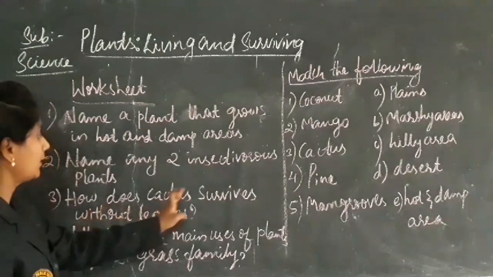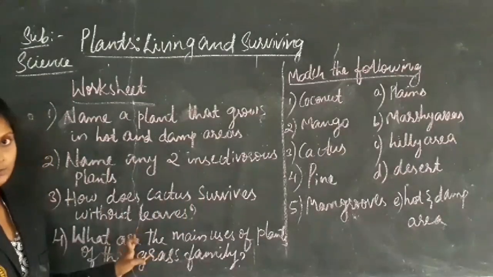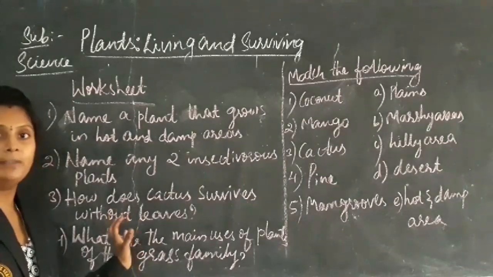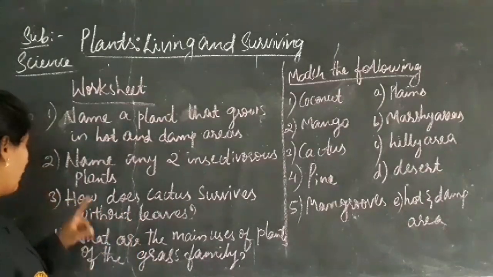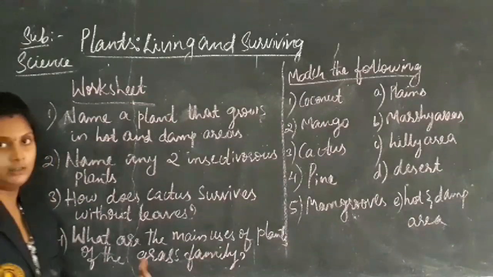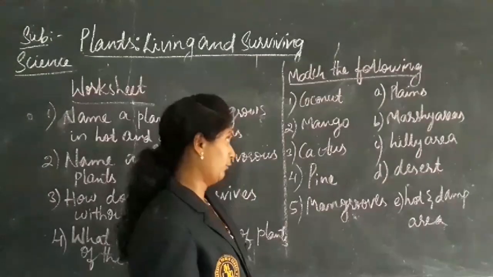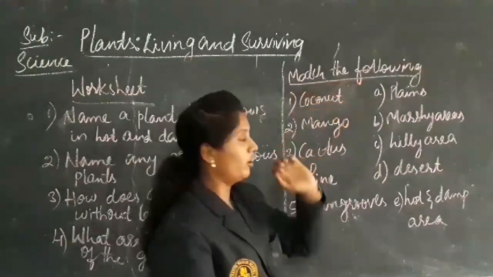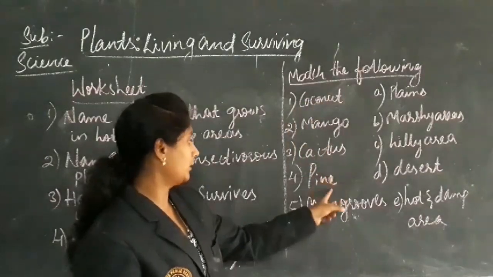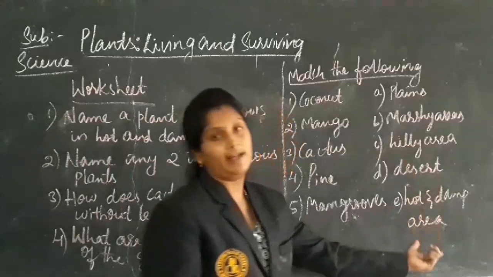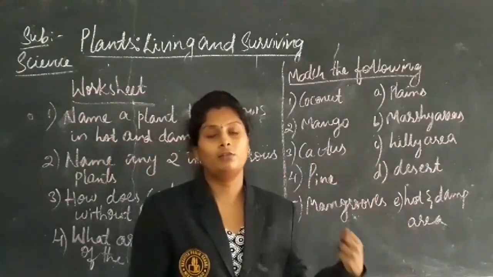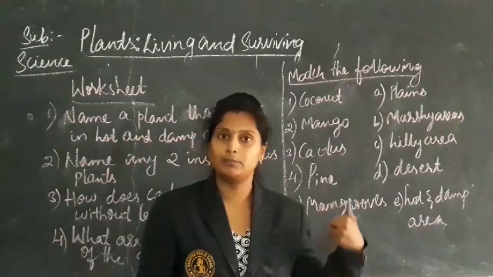Okay, how does cactus survive without leaves? As I said, leaves are absent in the cactus, so how do they survive in the desert areas, that you have to learn. What are the main uses of plants of the grass family? Just now I told you about the uses, that you have to learn. Here is the match the following. Here are the names of the trees: coconut, mango, cactus, pine, mangroves, and the areas where they are growing. You have to match the areas with examples of plants of those areas.